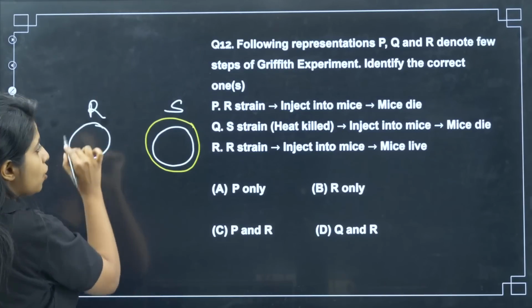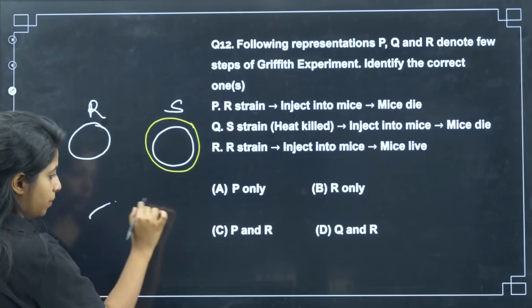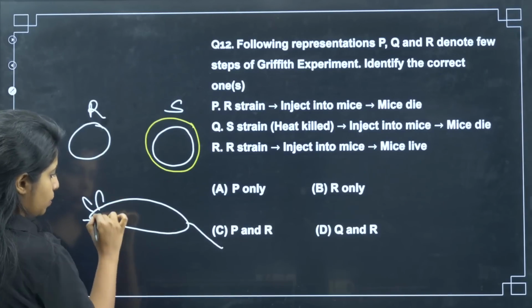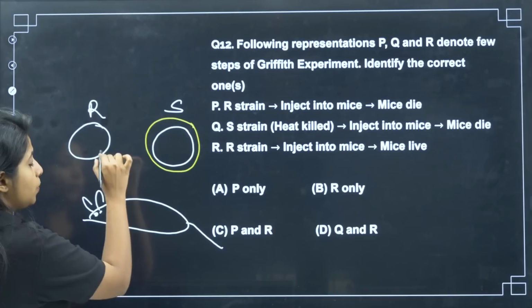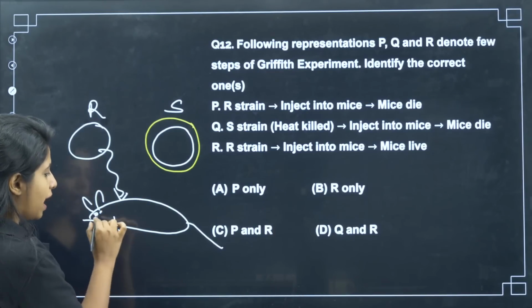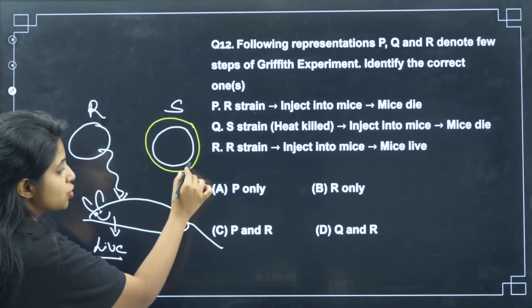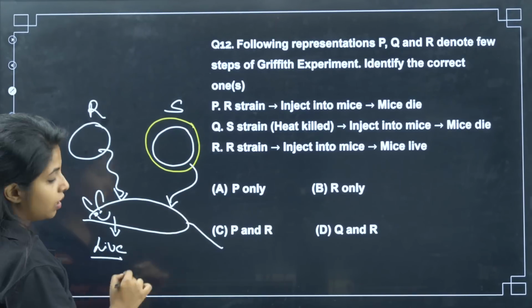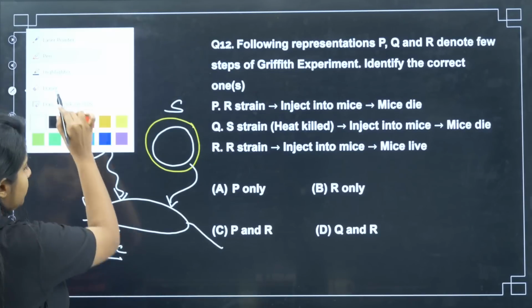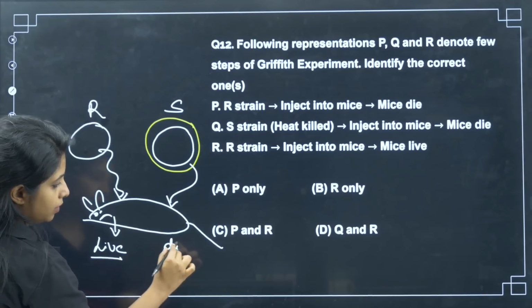These are the two strains of a bacteria, that is pneumococcus. Now, when you're putting live R strain in a mice, the mice will be happily living. But when you put a live S strain, the mice will, what happen? It will be dying, my dear children. It will be dying. Cool.